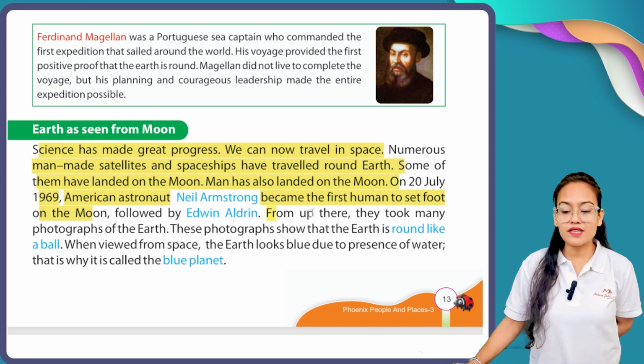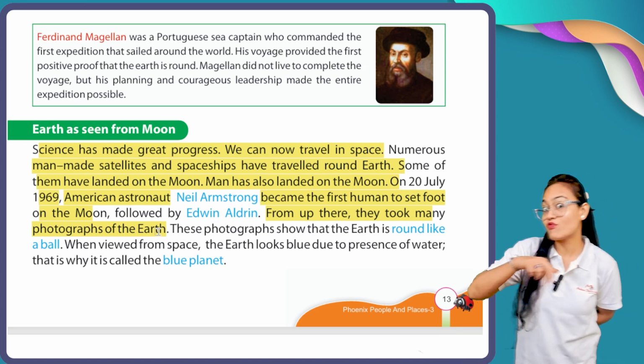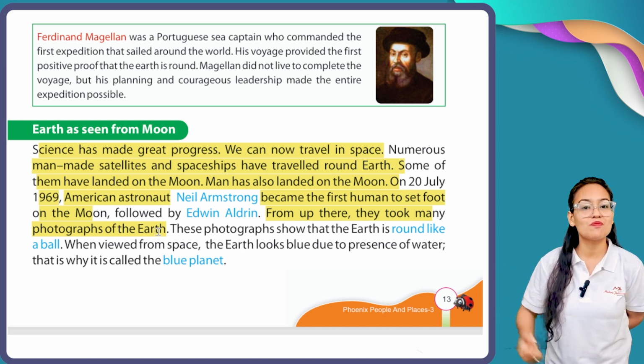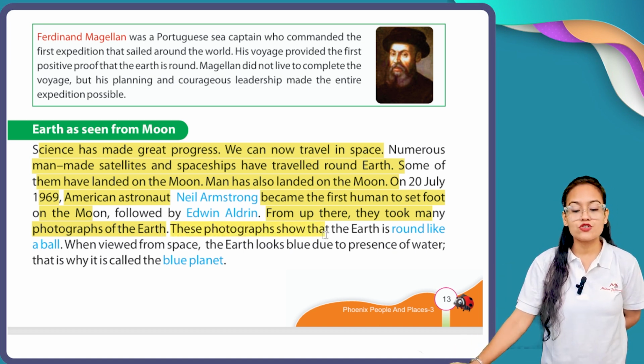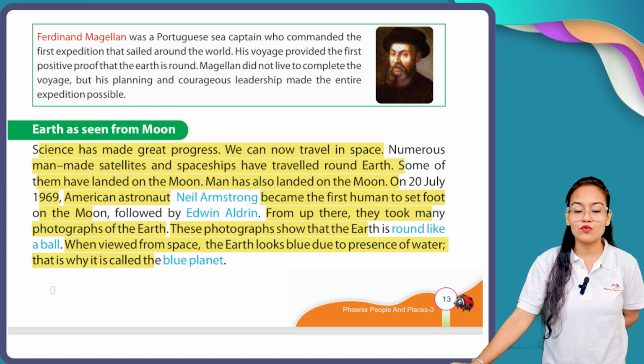From there they took many photographs of the earth while walking on the surface of the moon. Those photographs show that the earth is round like a ball. When viewed from space, the earth looks blue due to the presence of water. That is why it is called the blue planet.